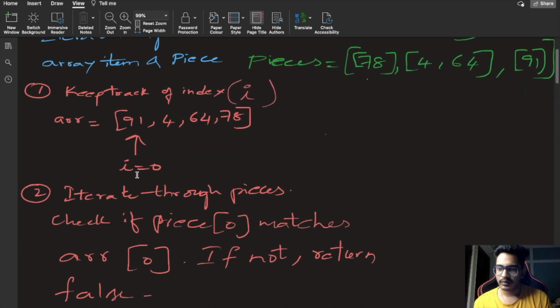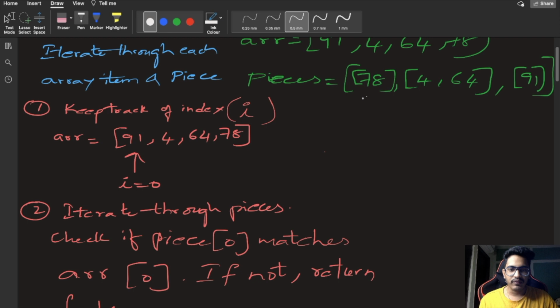What we will be doing is iterating through the pieces also. In the second step we will be iterating through pieces, only checking if the first element of any of the pieces matches our I equal to 0 element, our 91. Here we see 78, but it is not matching.